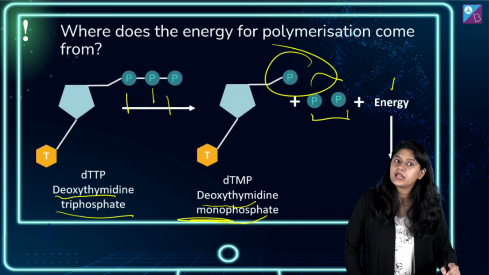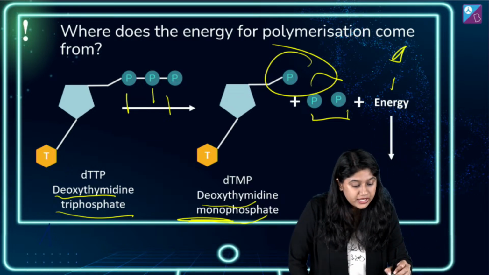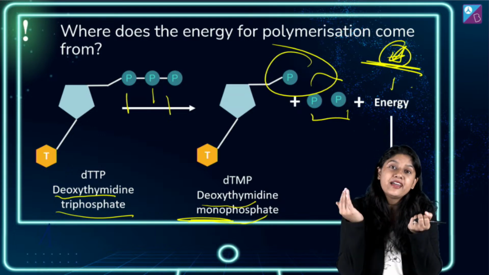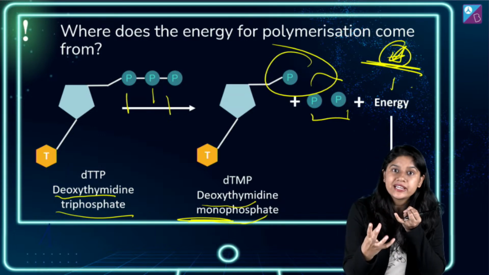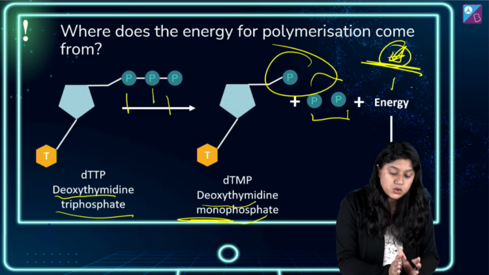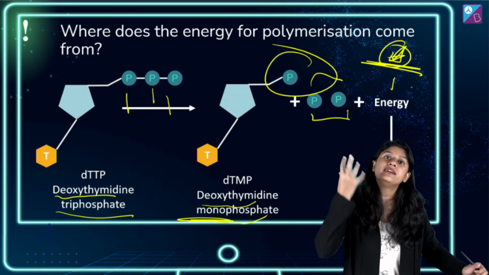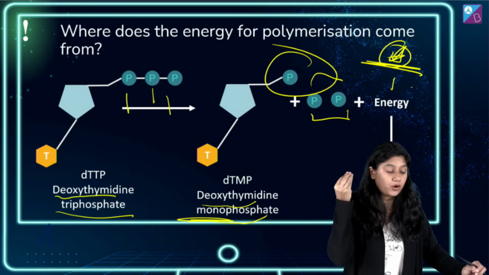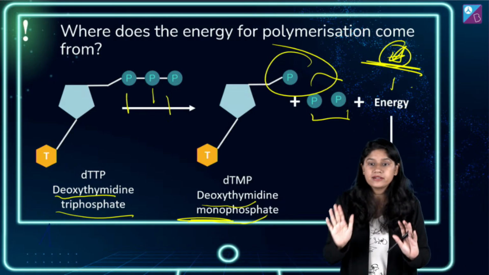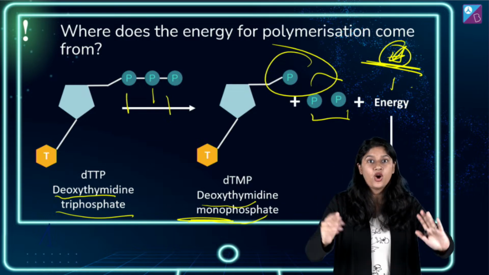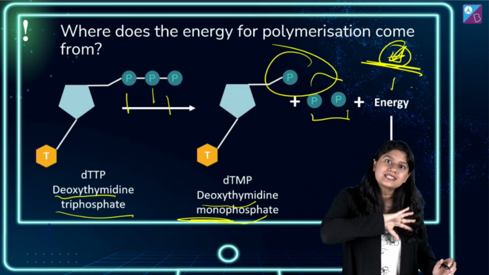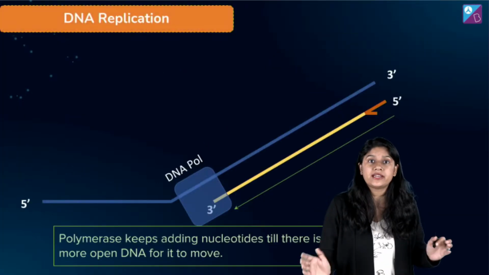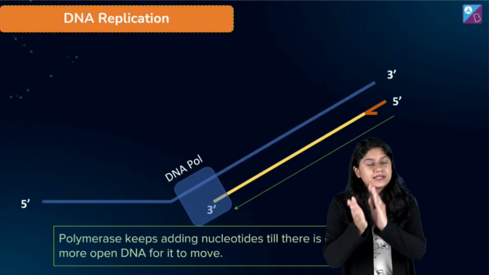Okay? Clear everyone? ये समझना थोड़ा सा जरूरी है for us to understand in what way the DNA polymerase is working. Now this question actually helps us to understand the working of the DNA polymerase. Clear हो गया ना कि कैसे काम कर रहा है, उसे क्या चाहिए और किस डायरेक्शन में जा रहा है और किस तरीके से वो काम करेगा. So once this is done, हम ये बोल सकते हैं कि डीएनए पॉलीमरेज काम करता जाएगा.